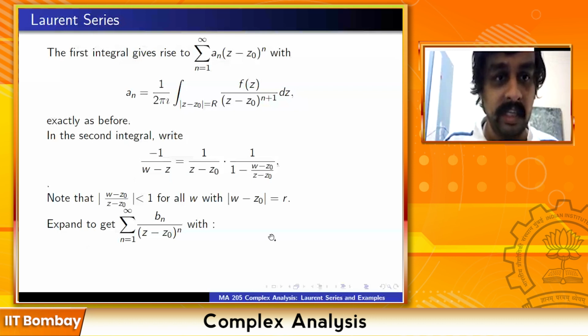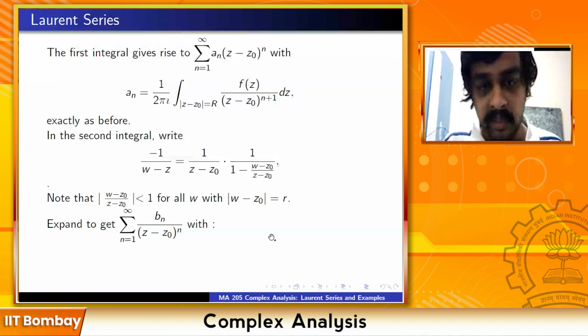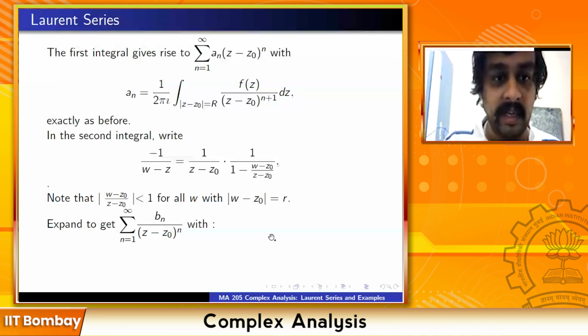So the first integral gives you this, and in the second integral you have minus 1 upon 2 pi i, f(w) by w minus z. So this minus 1 upon w minus z can be rewritten as 1 upon z minus z0 into 1 upon 1 minus (w minus z0) by (z minus z0).